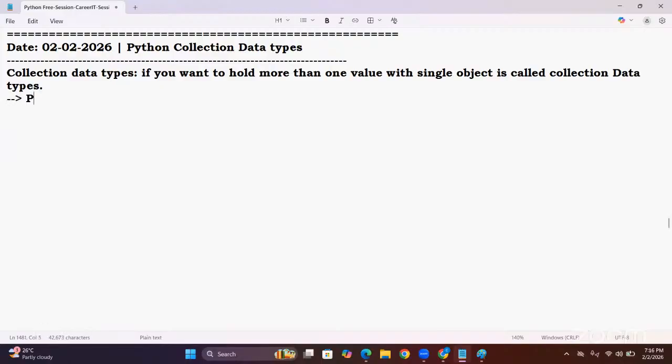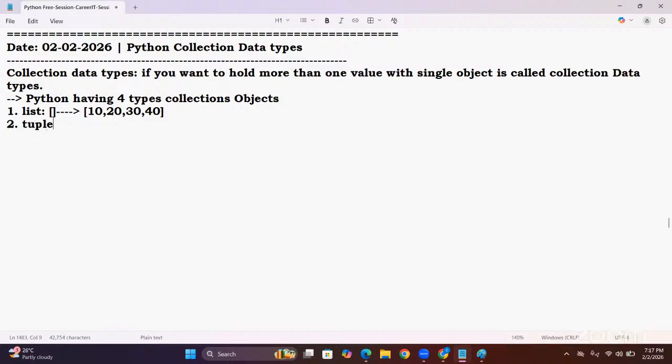Here, Python has four types of collection objects. In that, the first one is a list. It can be represented with square brackets. Within the square brackets, you can give values like 10, 20, 30, 40, like this. It is a list object.